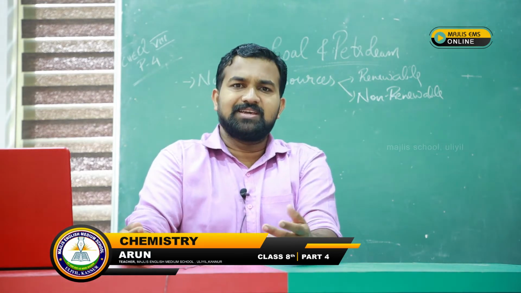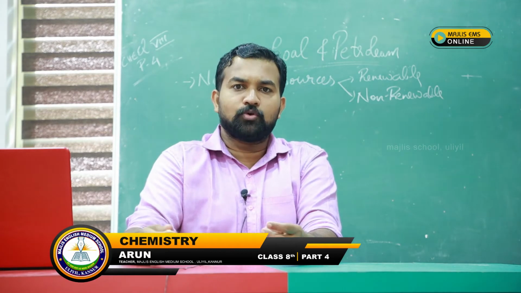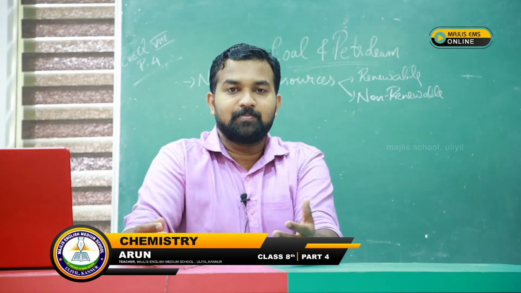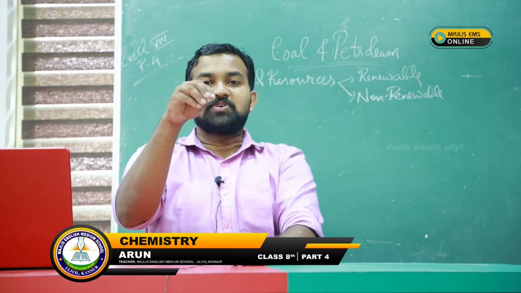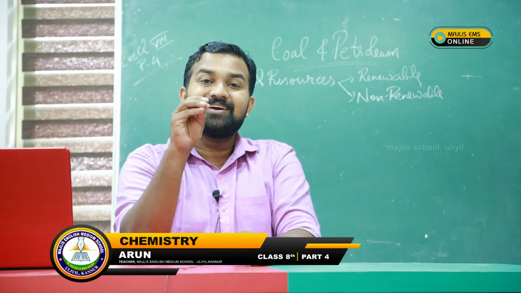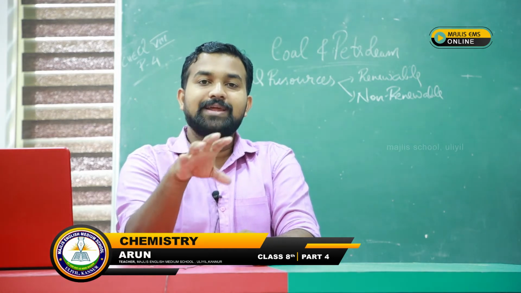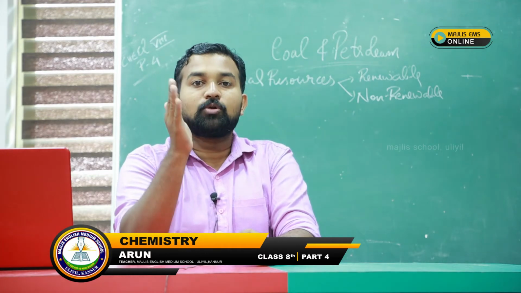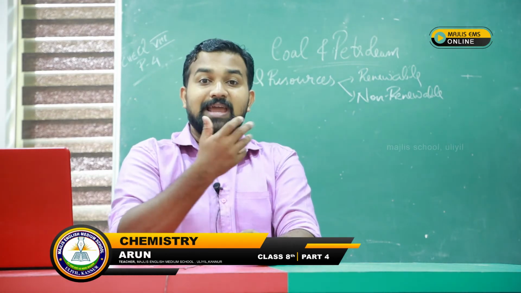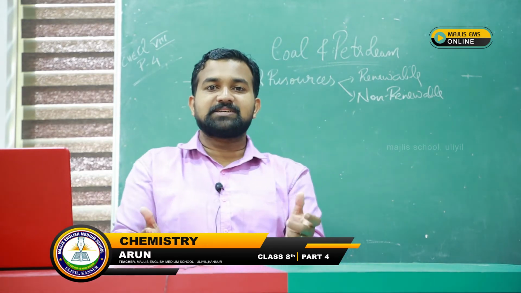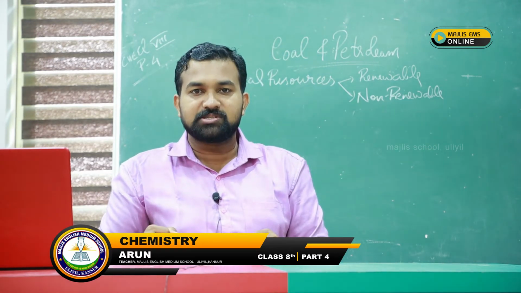Then we are using vehicles, petrol for running the cars, and so on. These things which help human beings to lead a beautiful, wonderful and prosperous life are called resources. The things which help us are called resources.